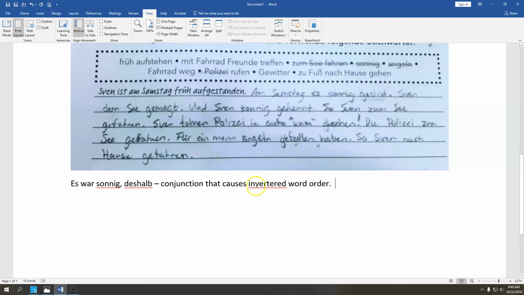That inverted word order is basically when you have the verb, then the subject, instead of the common subject-verb formulation, which is what we're so used to in English. So we need our helping verb next, because it goes with ist, with gefahren. Deshalb ist Sven zum See gefahren. Therefore, he went to the beach.